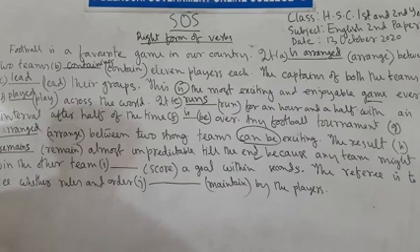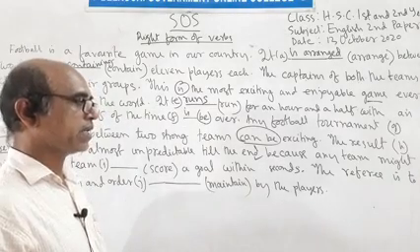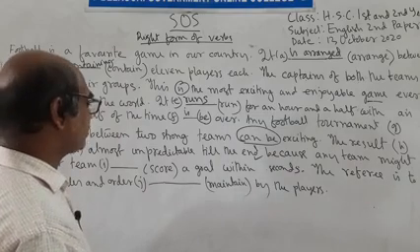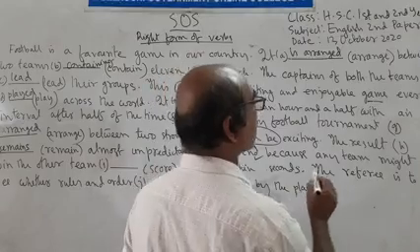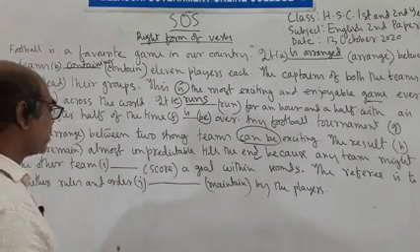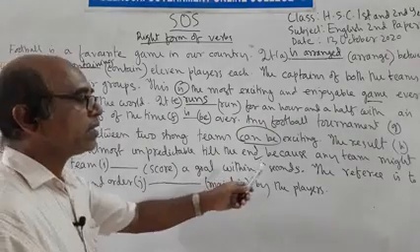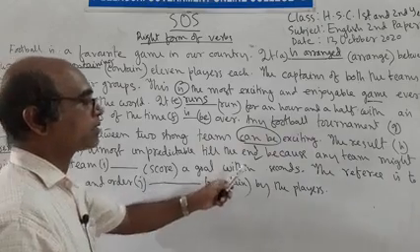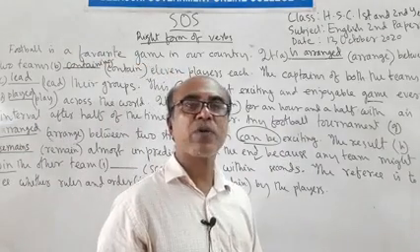The result remains almost unpredictable till the end, because any team might win the other team, score a goal within seconds. Here the finite verb is might win. Win is the finite verb, then score is the non-finite verb. Because any team might win the other team, score a goal within seconds, it's a clause, and we know that in a clause we find only one finite verb.